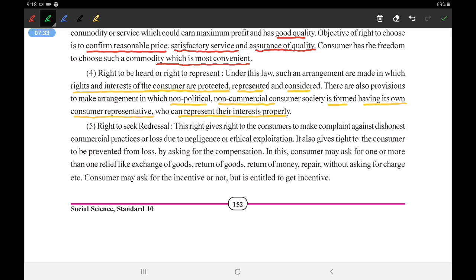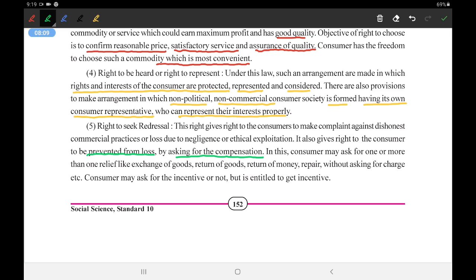The next right, or the fifth right, is the right to seek redressal. Okay, this right gives the consumer the right to make a complaint against dishonest commercial practices or loss due to negligence or unethical expression. Sometimes it happens that the consumer is cheated and he has incurred a loss due to it, so he can file a case in court, right? So that is as per this right. It gives the right to the consumer to prevent loss by asking for compensation. He can ask for the compensation.